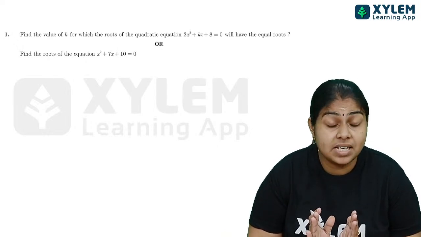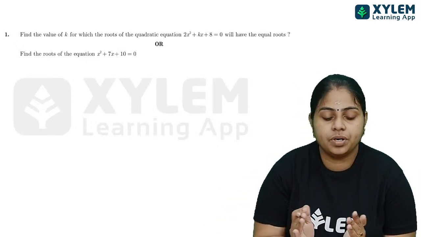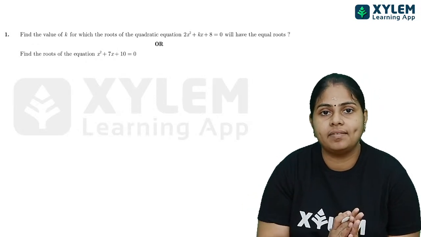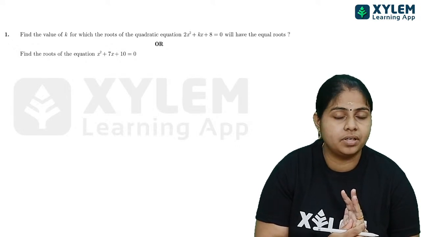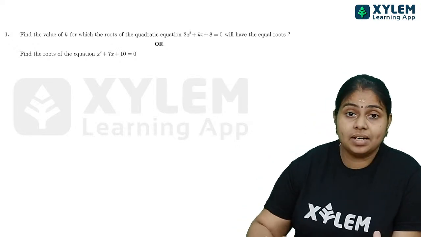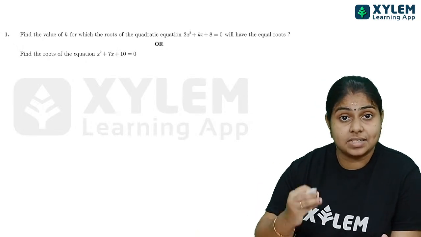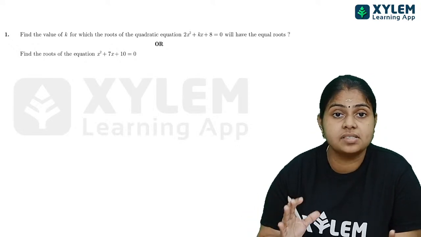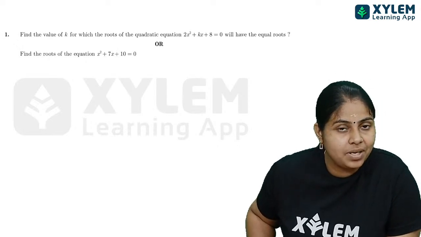One more thing I am saying, children: in our app many sample sets of question papers for term 2 are available. If you purchase that, you will get all the questions. We have a question bank there, with solved sample question papers for you to work out. Now you have already studied your chapters, and what you have to do is practice questions within the time limit. Are you able to complete your exam? You have to check all those things, and for that the sample question papers are available in our app.